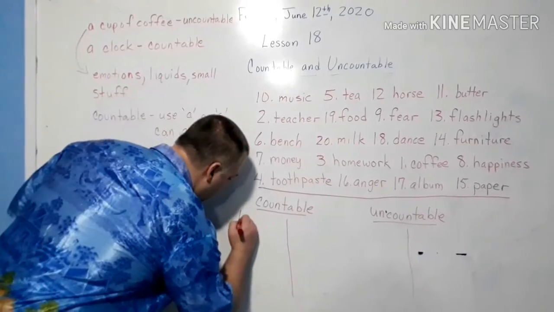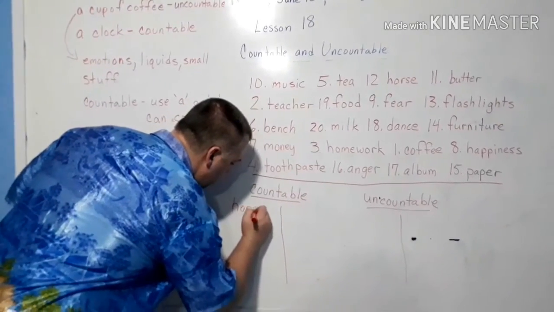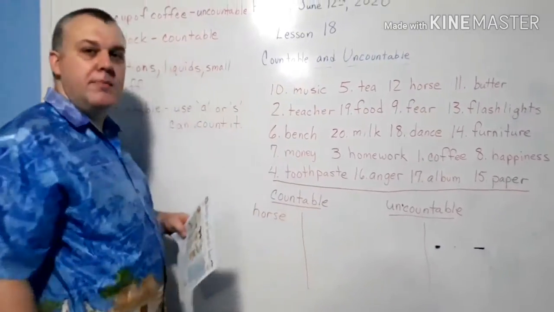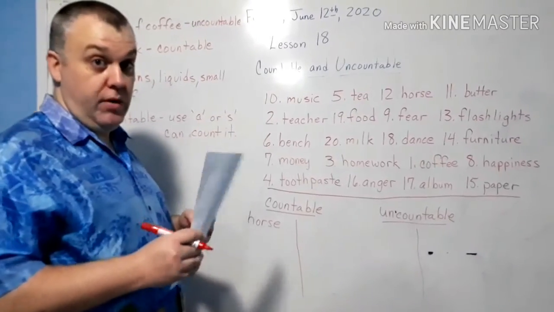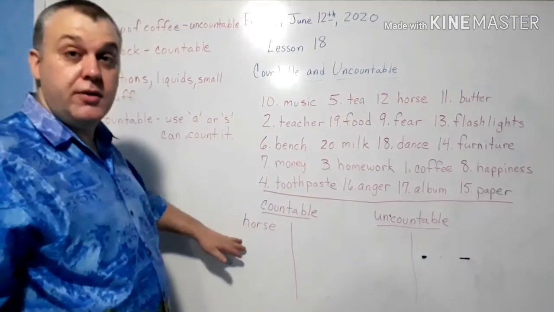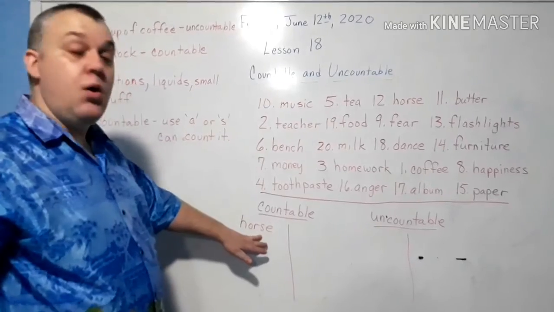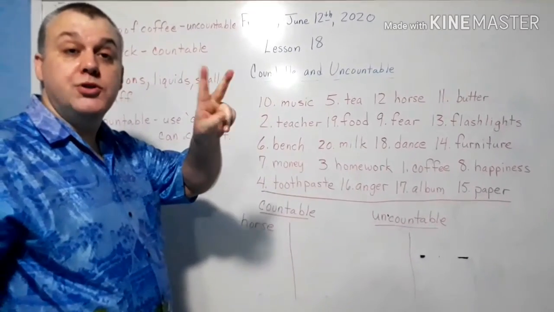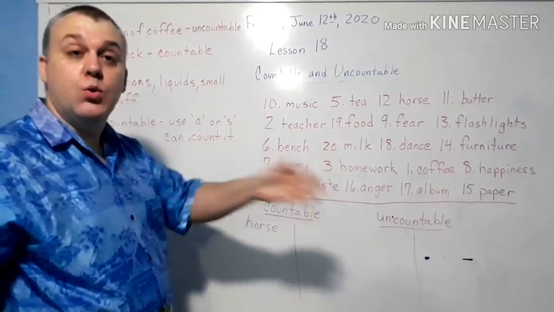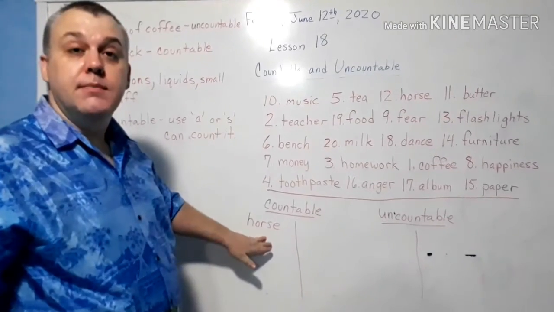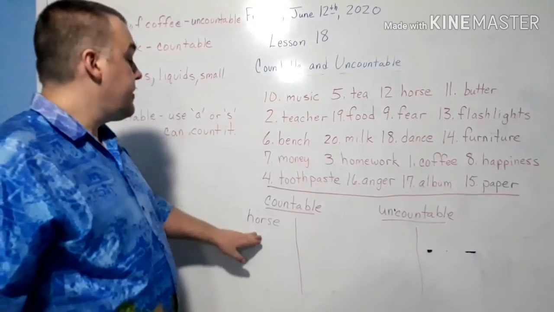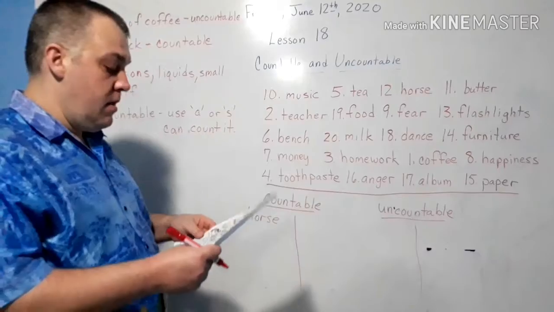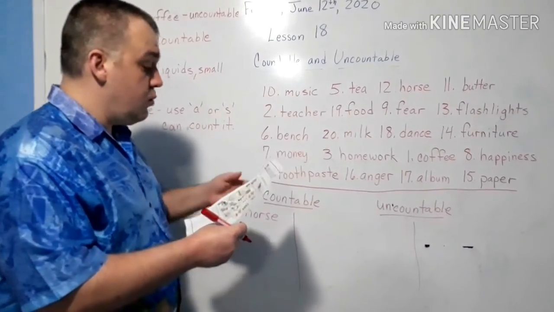A horse is a horse, a horse, a horse. It's about Mr. Ed. There was this movie show about horses that could talk. All right. So a horse, you can say 1 horse, 2 horses, 3 horses, or a horse. Very easy. Big thing. Countable. All right. So let's go through these.